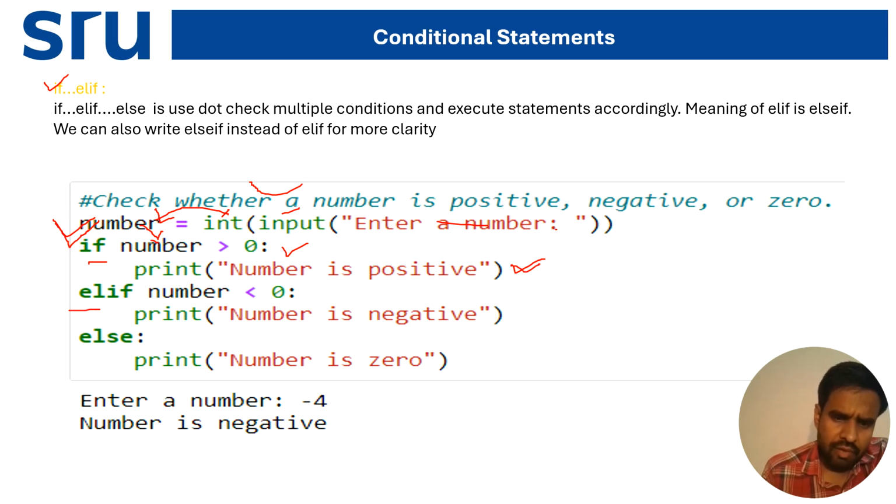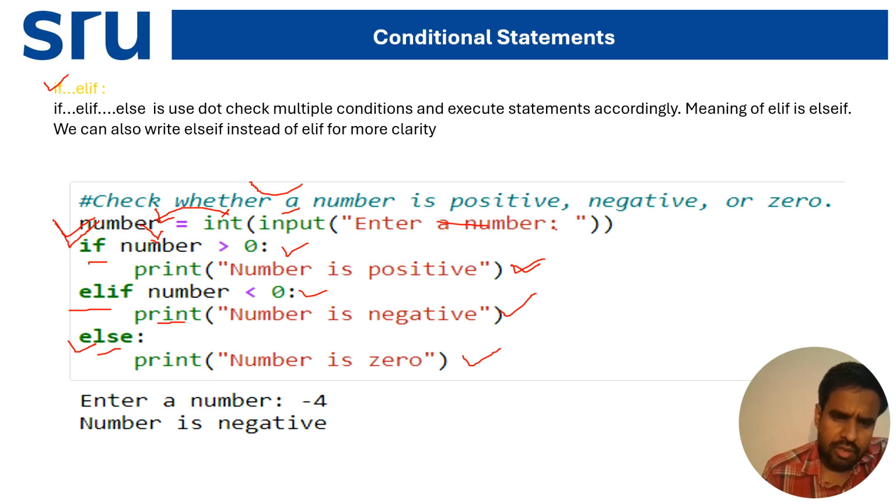Otherwise, elif, the second condition, if the number is less than 0, then print number is negative. Else, at the end of the elif condition I'm going to the else part, print number is 0.